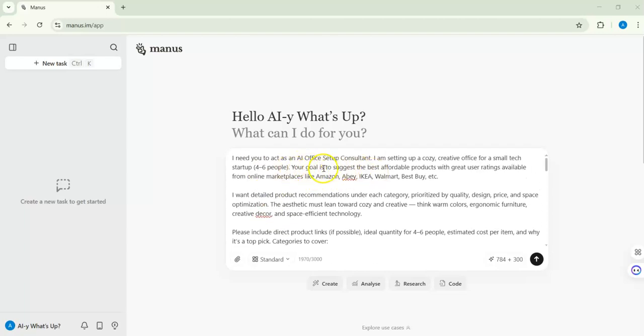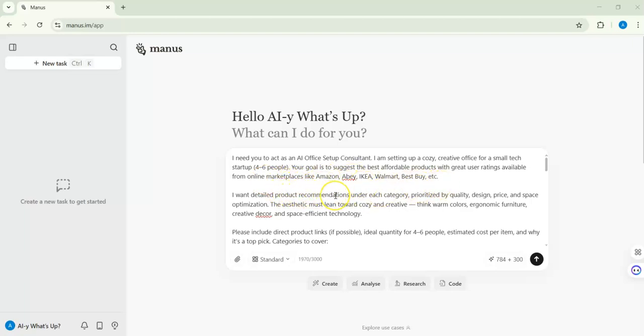Here what I need, for example, is an AI office setup. I need to create a creative office for a small tech startup, for almost 6 people, and I need him to access the ratings available from online marketplaces, for example Amazon, eBay, Walmart, whatever.